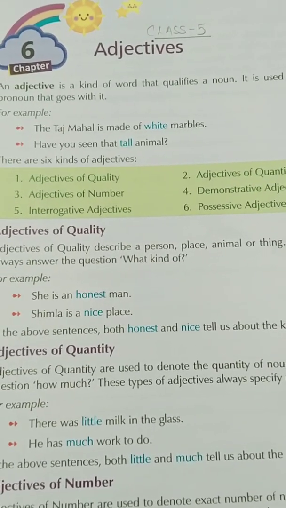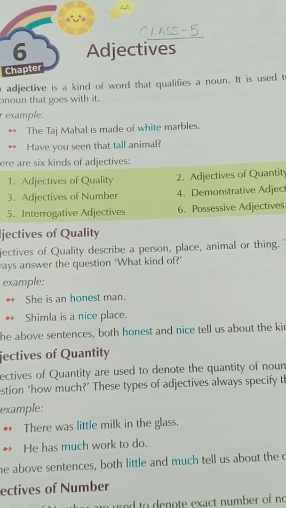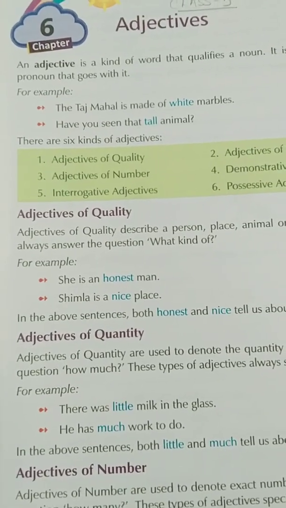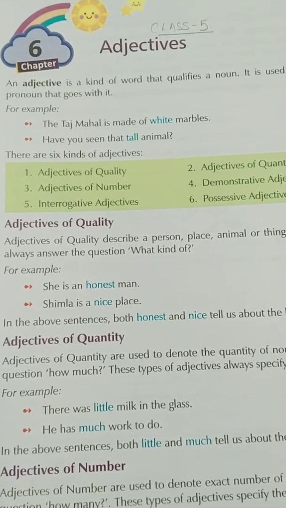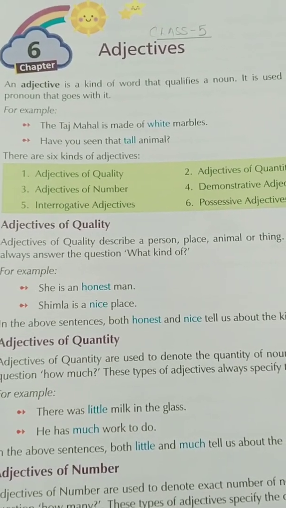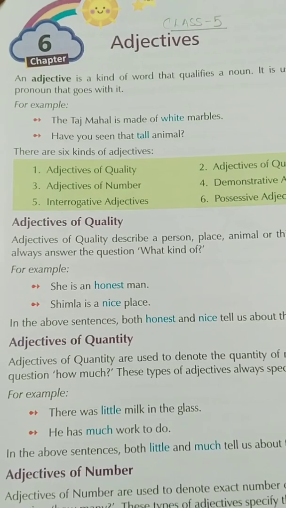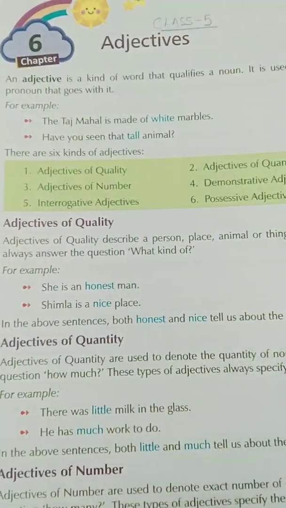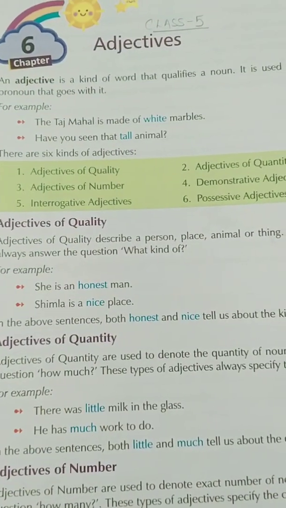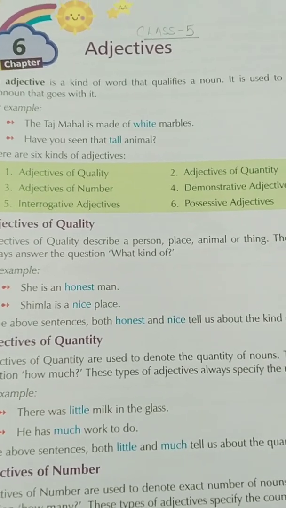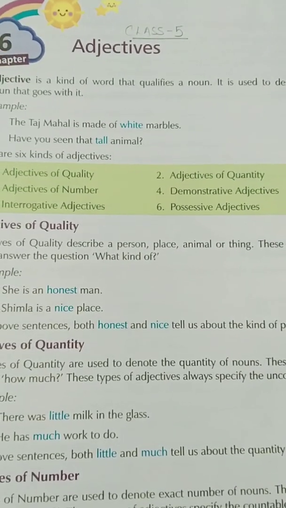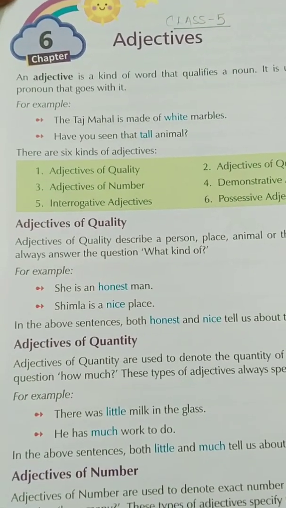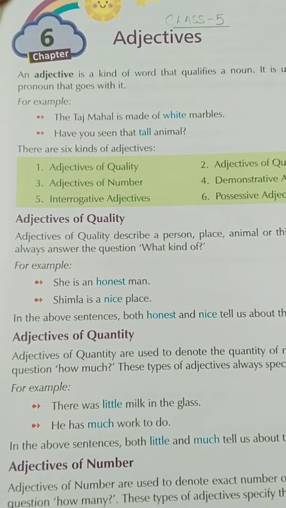As you all have studied earlier also about the interrogative noun and possessive noun. Now we will read about the adjective. Okay. Adjectives of quality. Adjectives of quality describe a person, place, animal or thing. These types of adjective also answer the questions. For example, she is an honest man. Shimla is a nice place. So in the above sentences, both honest and nice tell about the kind of person and place. So this adjective of quality tells the quality of a person or a place or an animal.